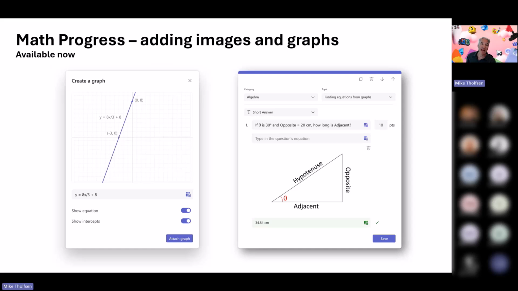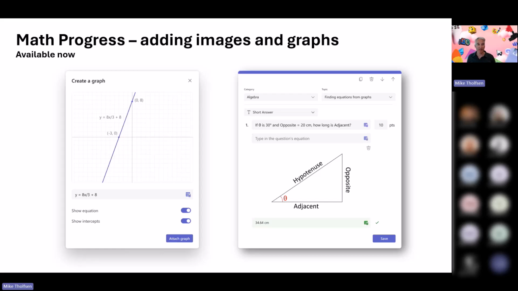And then the other one we have are math progress updates. These are our top 2 requests from educators for math progress. That Learning Accelerator rolled out back in December, January timeframe. Now you can add images as well as graphs to your math problems. So this is an example of adding a graph to the math progress question that gets generated. And this is just an example where an educator added an image to go along with the question. So those are fully rolled out.